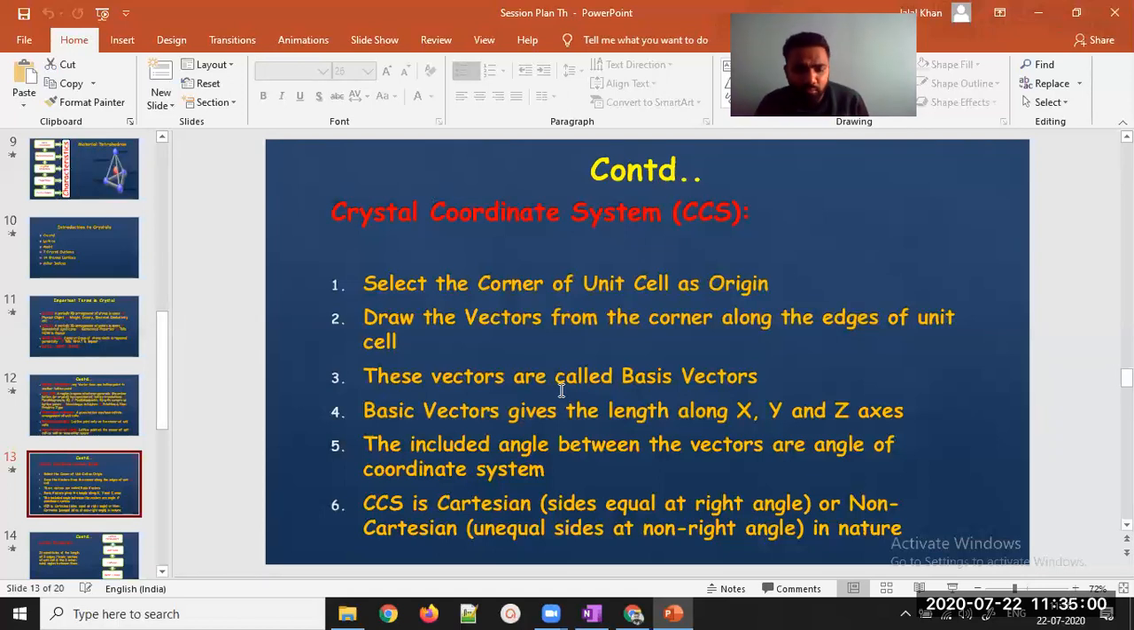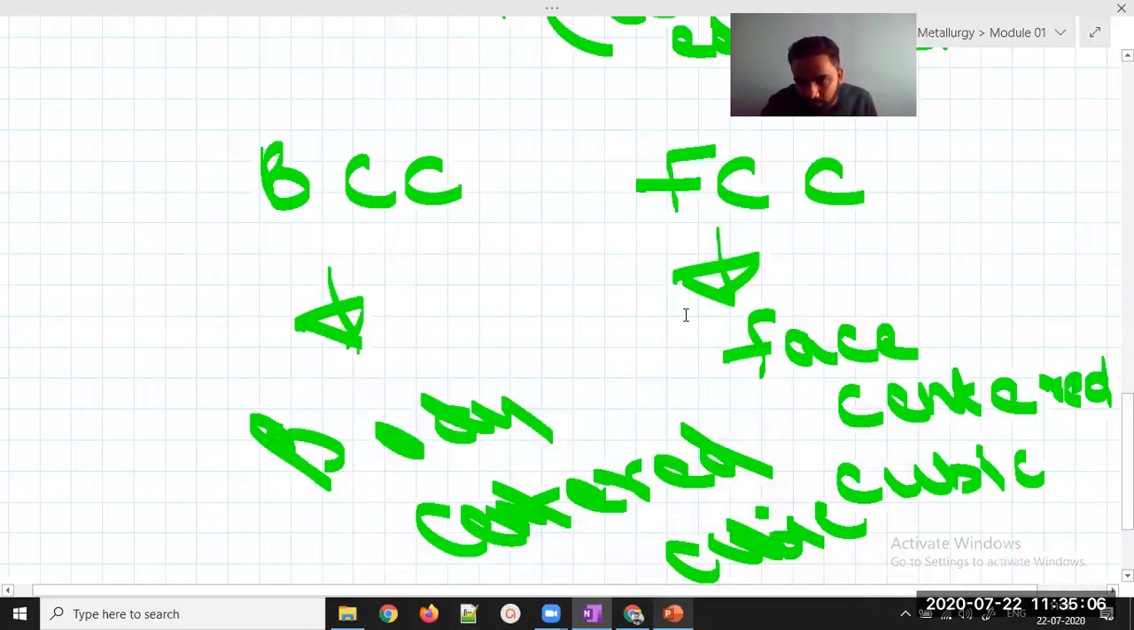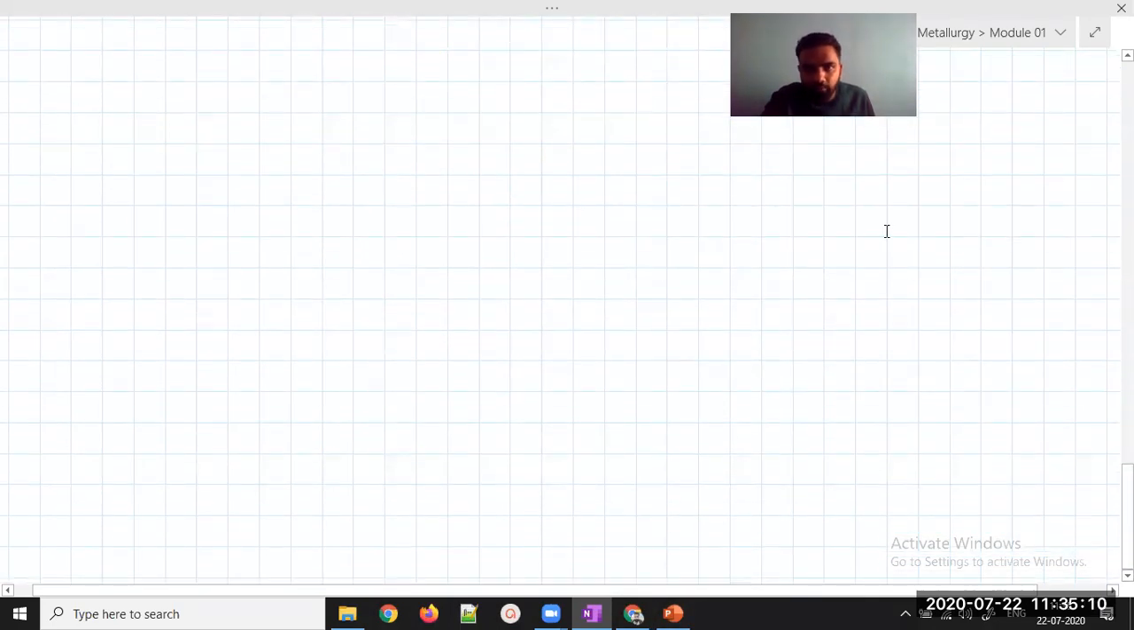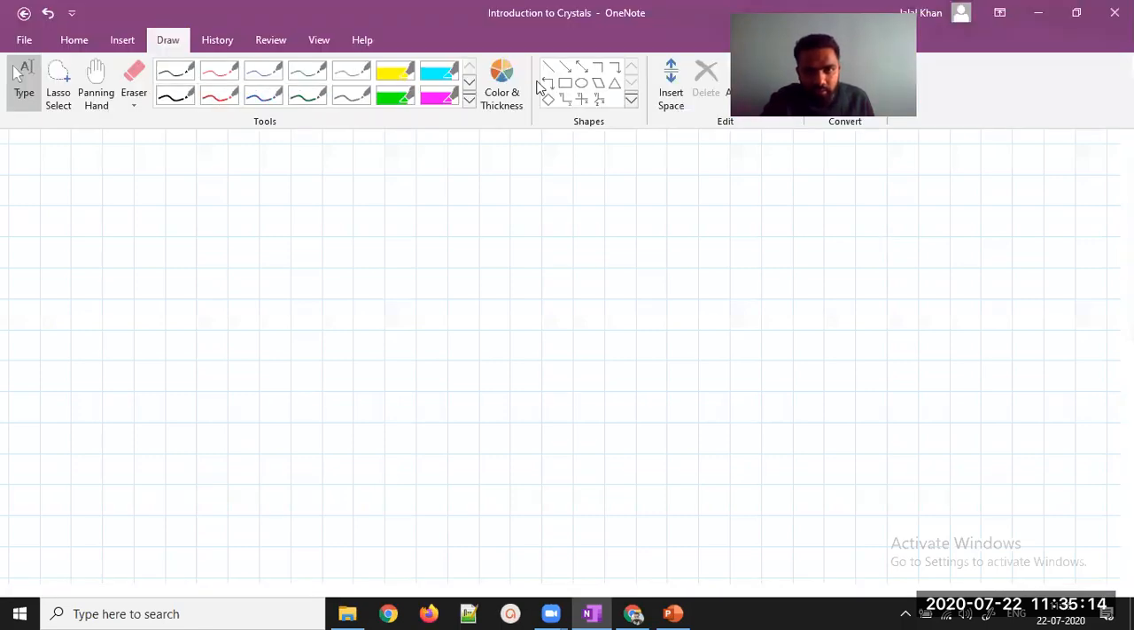This is one of the last things that I wanted to explain, the crystal coordinate system. I will explain it here. Just give me some time, I need to draw that. And if you have any question or query, you can ask right now. I'm just drawing it. Crystal coordinate system.